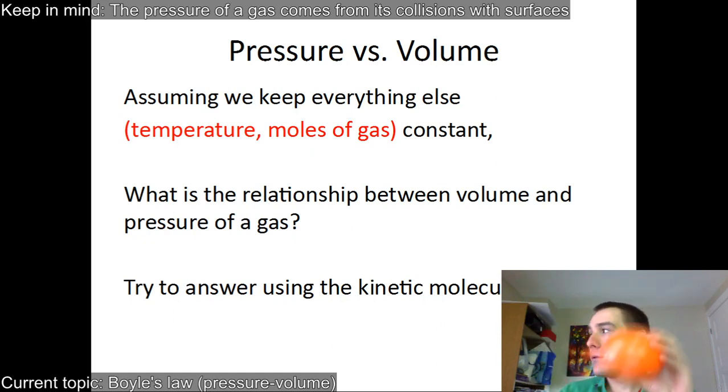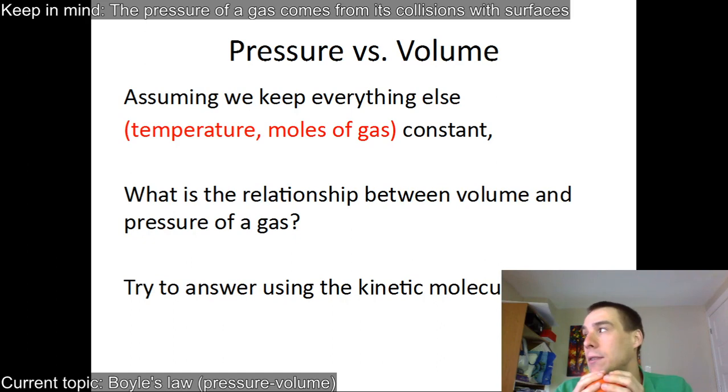If I trap it like that, there's the same amount of moles of gas in that balloon, and it's at the same temperature. So we're keeping those constant. I'm going to increase the pressure on the balloon by squeezing it with my hands. What's going to happen to the volume of the balloon?